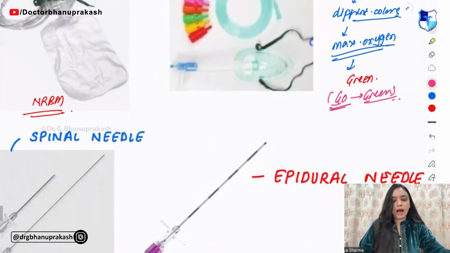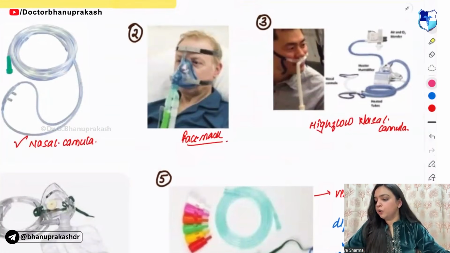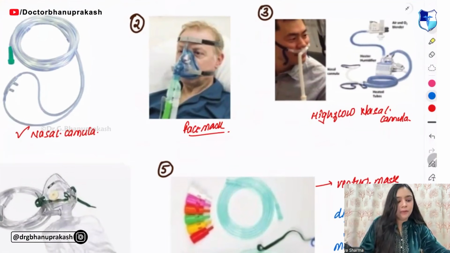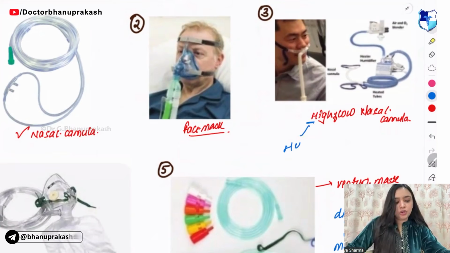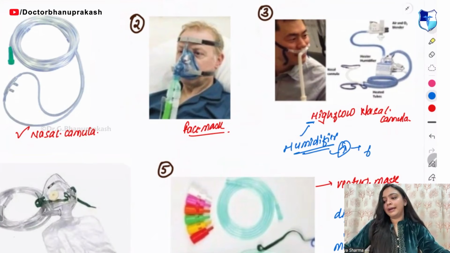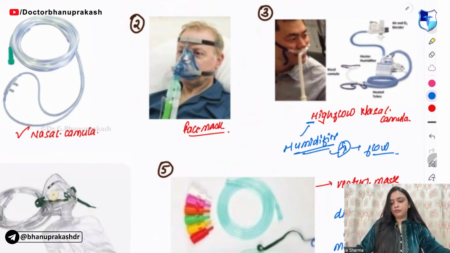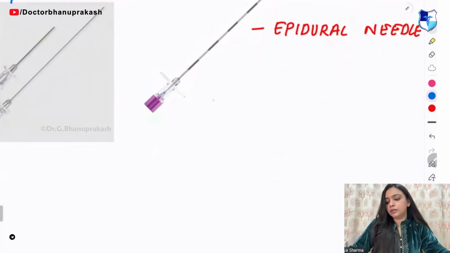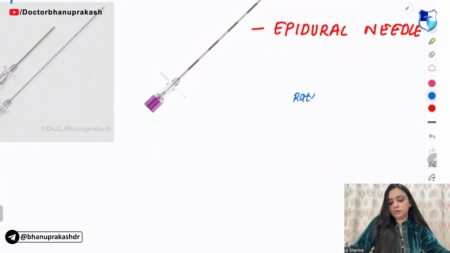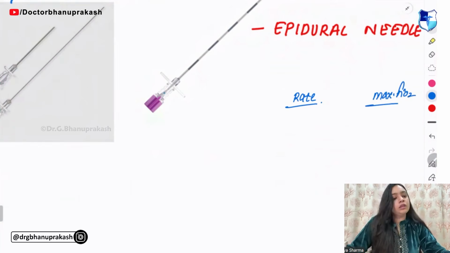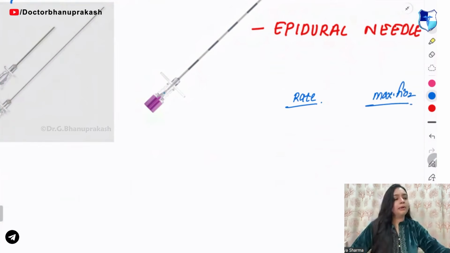Anyway, so go green means this one. Maximum oxygen is by the green color. Next you are having the high flow nasal cannula. Now this high flow nasal cannula, H for H, it is humidifier. What it does, it increases the flow. The next thing is that you have to know the rate and the maximum FiO2.